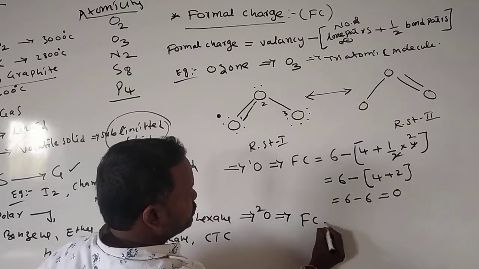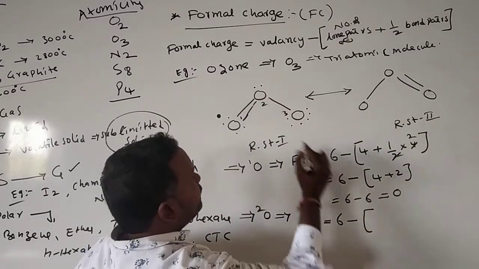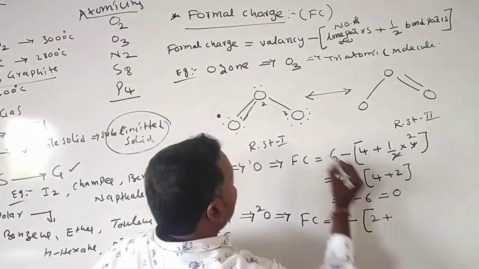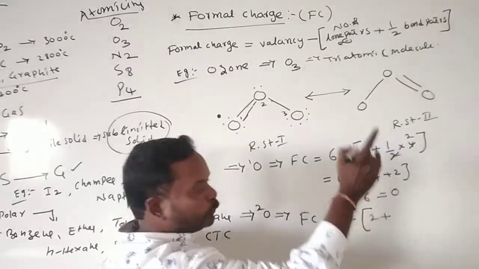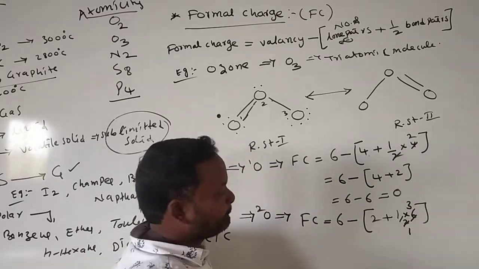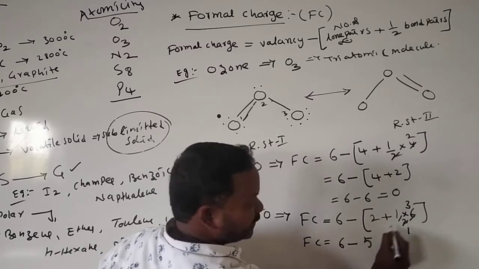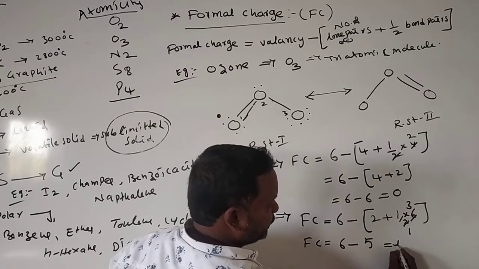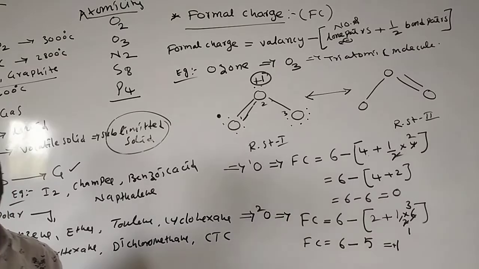Formal charge is equal to 6 minus the lone pairs, here only 2 lone electrons, plus half of the bond pair electrons. Here there are 1, 2, 3 bonds, 3 into 2, 6, half into 6, that is 3. So formal charge is 6 minus (2 plus 3), which is 5. 6 minus 5 means 1. So here plus 1 charge is present.